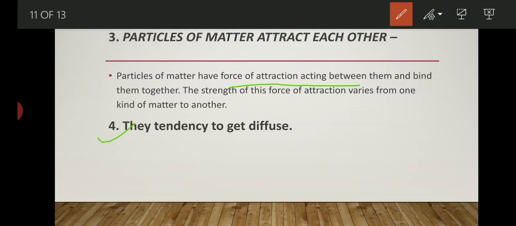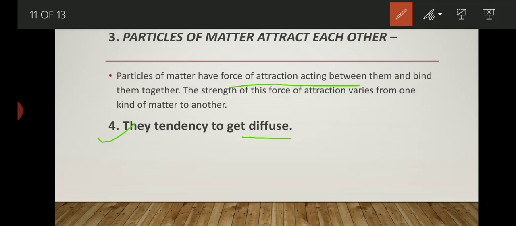The fourth point is that they have a tendency to diffuse, meaning they easily get mixed with each other. This diffusion property is not available for all states of matter. It is only visible in some states like liquids and gases, because they easily get mixed with each other.